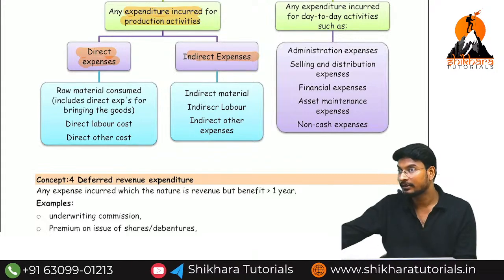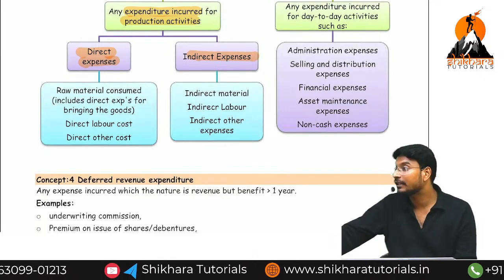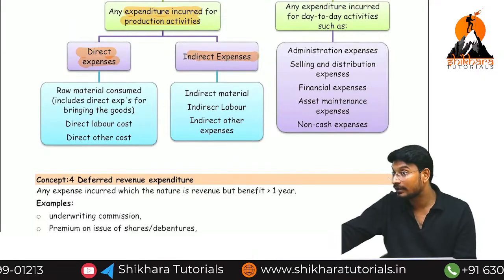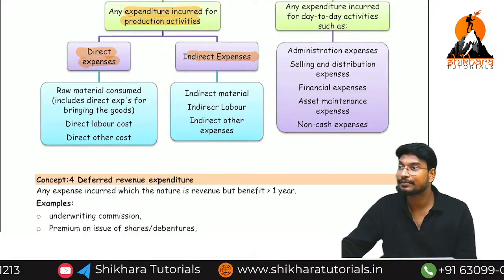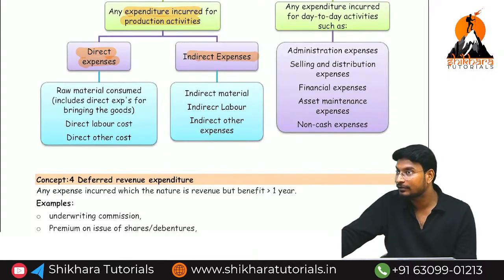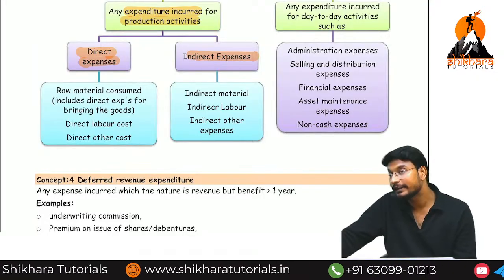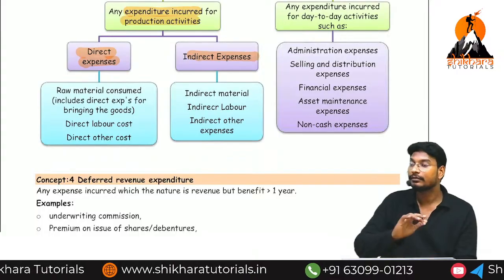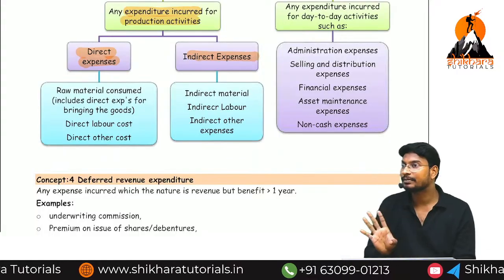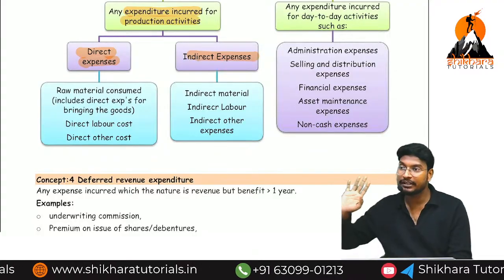Direct expenses. The worker who worked on this table, we pay him wages. That is also called direct expenses. The watchman in our factory is called indirect expenses. Supervisor, indirect expenses. Here we are not going to divide direct and indirect expenses. Totally we call it revenue expenses.